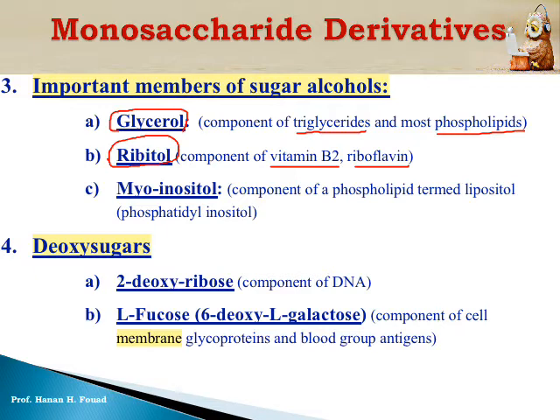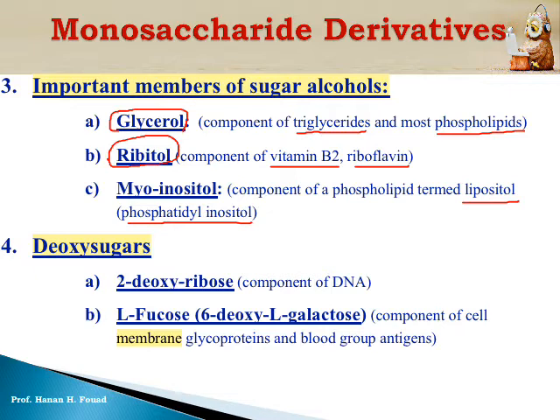Myoinositol. You don't need the structure or the formula of myoinositol, but myoinositol is considered a sugar alcohol. If you look at the formula, it contains several alcoholic groups. It enters in the structure of one type of phospholipid termed lipositol, which has another name, phosphatidyl inositol. Of course, phospholipids have many biological functions. It is very important to know the functions of phospholipids. We will study them later on in the chapter of lipid chemistry, and this is very important in the exam.